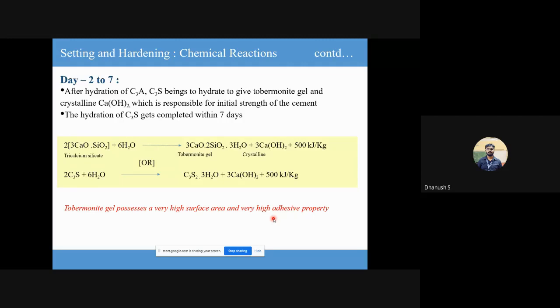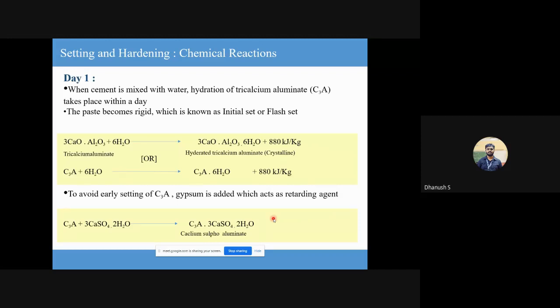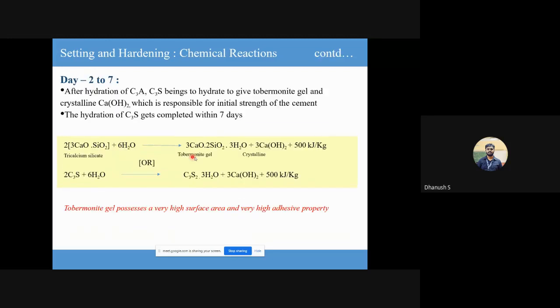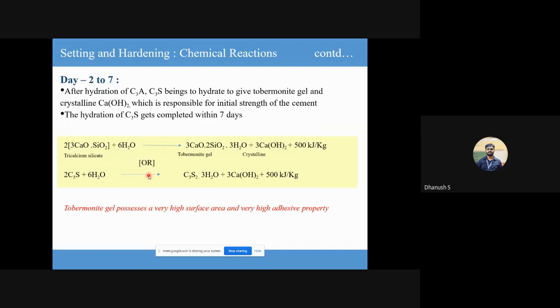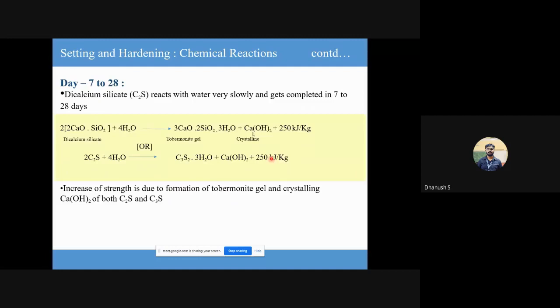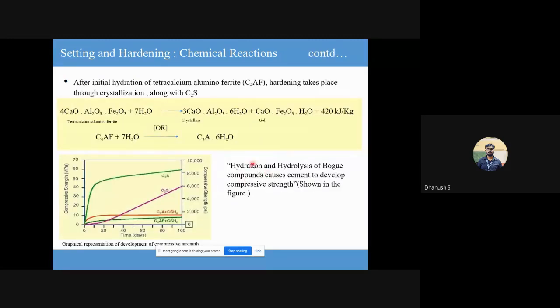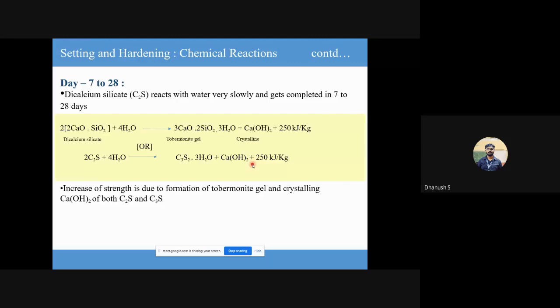So what is CSH? At the end of every reaction of every Bogue compound, you'll notice that one common compound is formed. See, you have calcium silicate hydrate, calcium silicate hydrate, calcium silicate hydrate. So it is important. Your strength that is attained is because of the CSH gel. And more or less, the secondary byproduct of almost all reactions is calcium hydroxide. Can you see calcium hydroxide? So you have CH, CH, CH everywhere. So this CH is a secondary byproduct. It does not necessarily impart any strength to concrete.